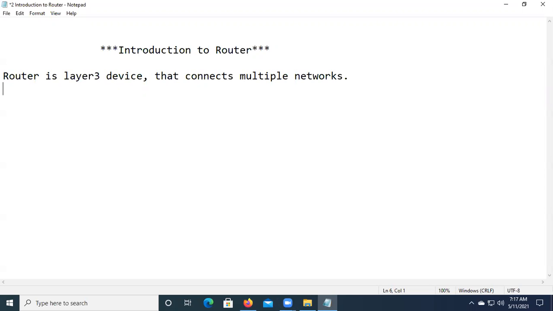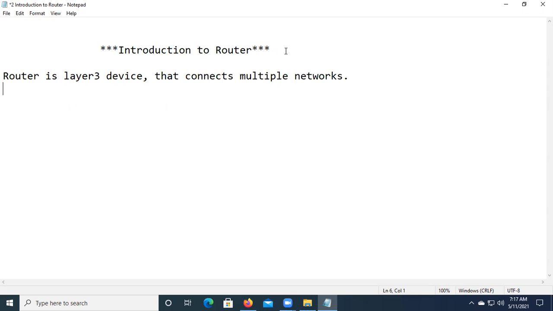So when I have a network in Hyderabad and a network in Bangalore, these two networks are connected by using a device called a router. Some people pronounce it differently. By default, it is a layer 3 device. In the OSI reference model, the router comes at layer 3. Layer 3 is the network layer.